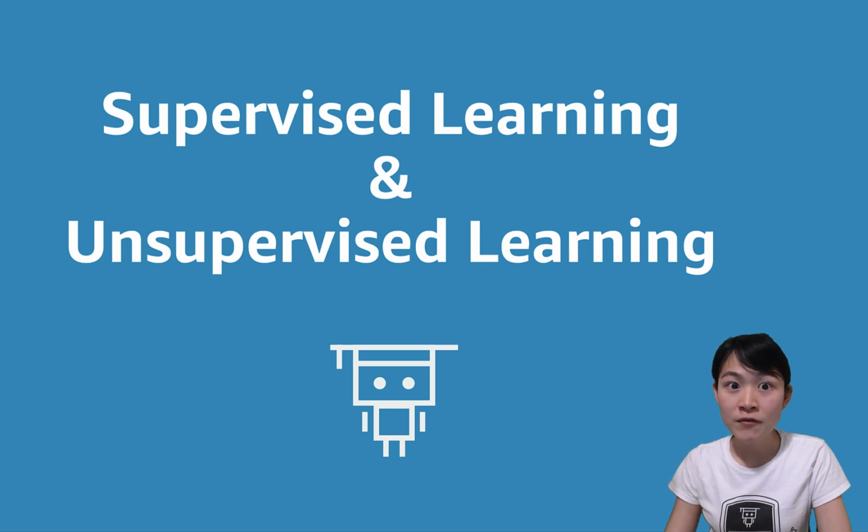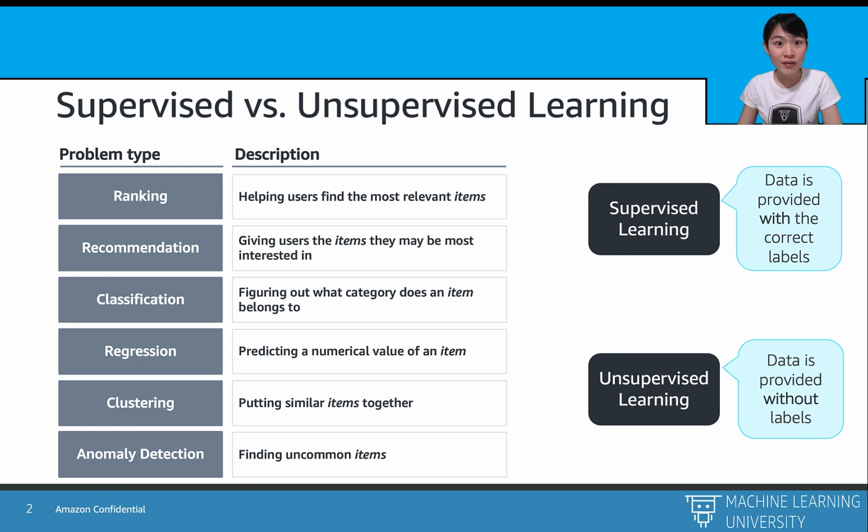For most of the machine learning problems, we can classify them to be two types, supervised learning or unsupervised learning. Let's take a look at them in detail. Supervised learning has labels.